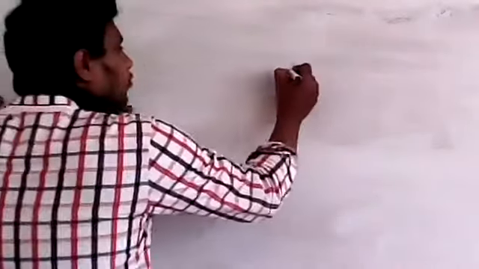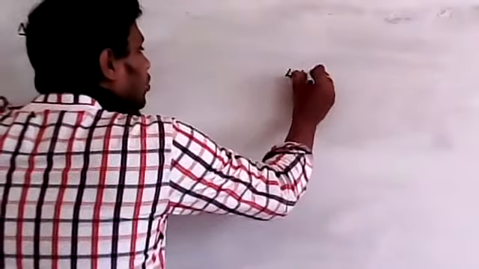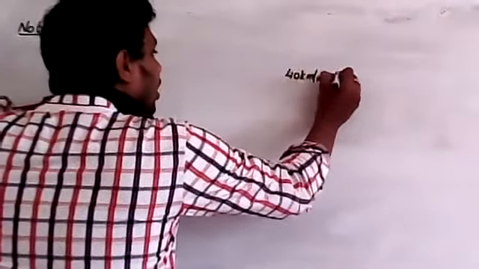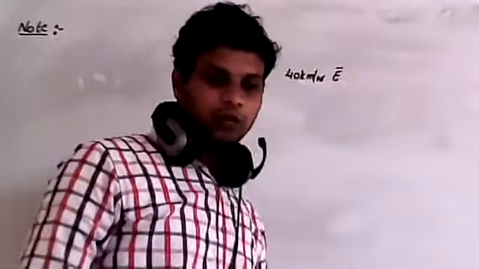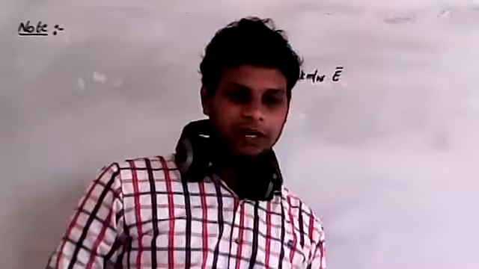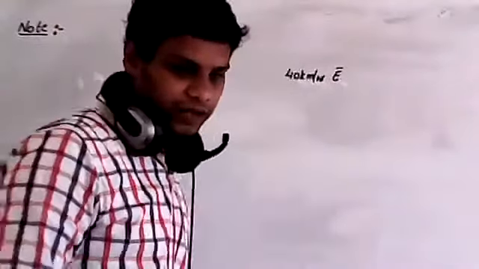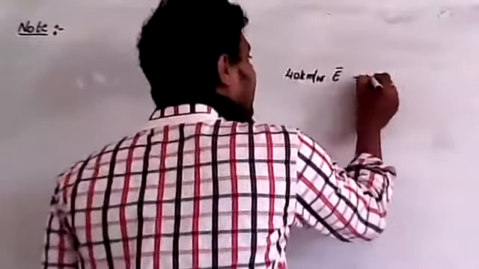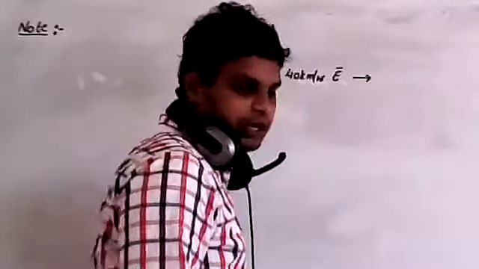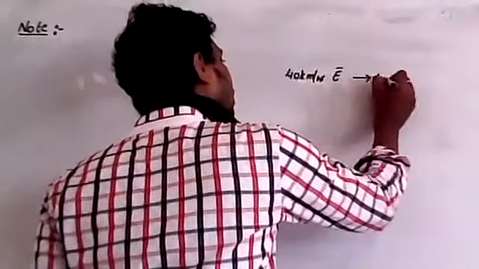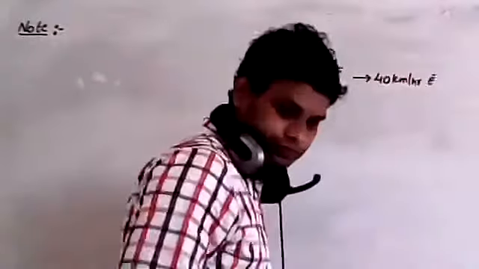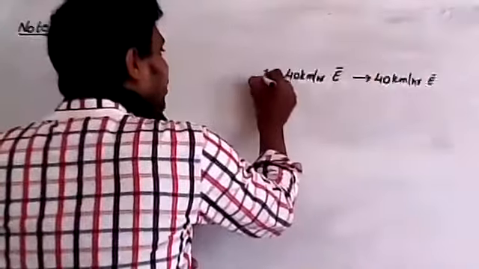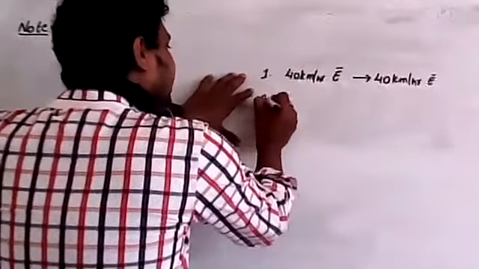A body is moving with a velocity of 40 kilometer per hour in the direction of east. After some time, it travels with the same velocity of 40 kilometer per hour in the direction of east. We'll discuss different cases. I'll take this as the first case, and now the second case.